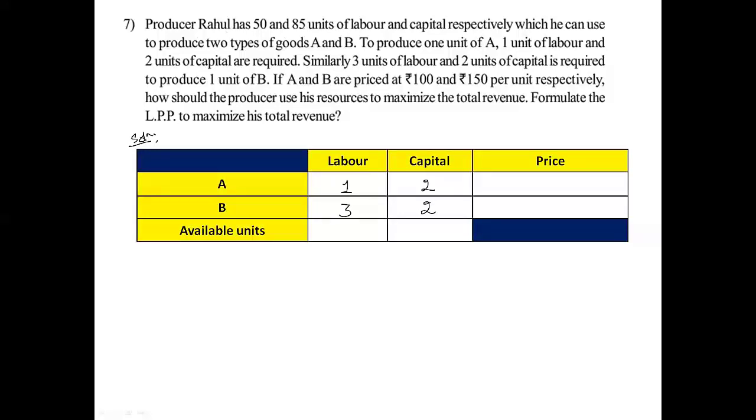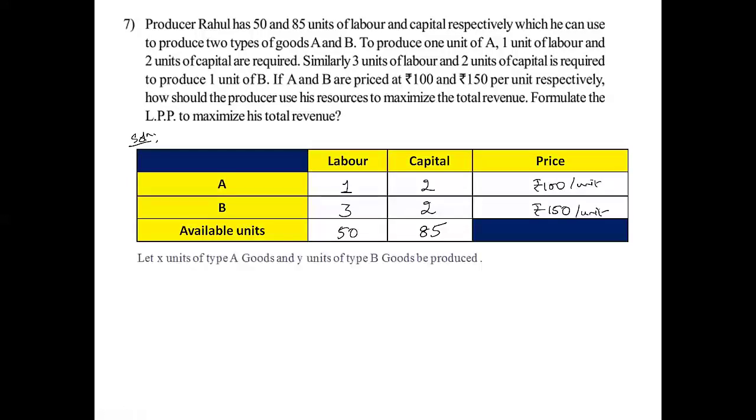Producer Rahul has 50 and 80 units of labor and capital respectively, so available units are 50 and 85. And the price is rupees 100 per unit for A and rupees 150 per unit for B.